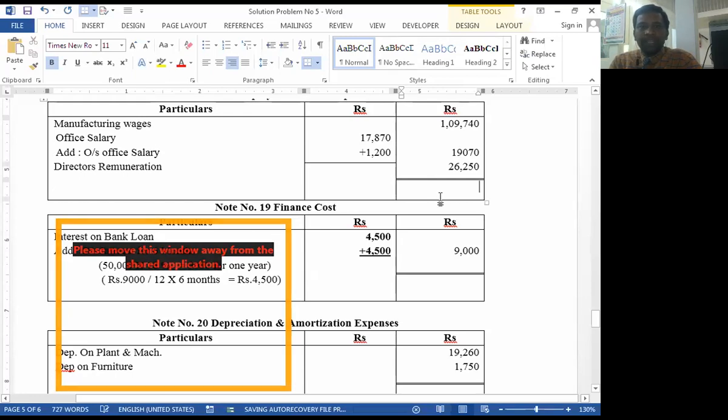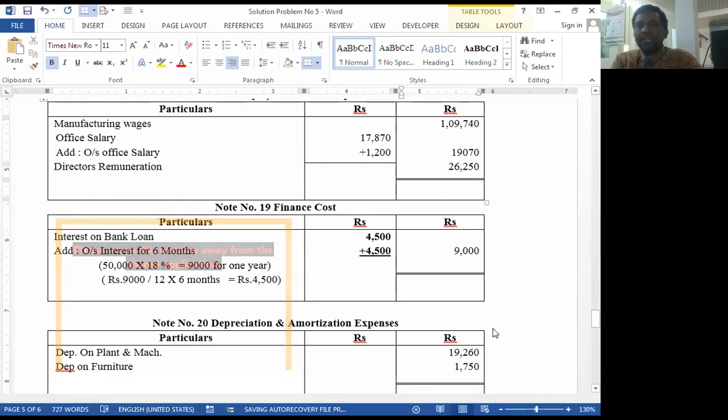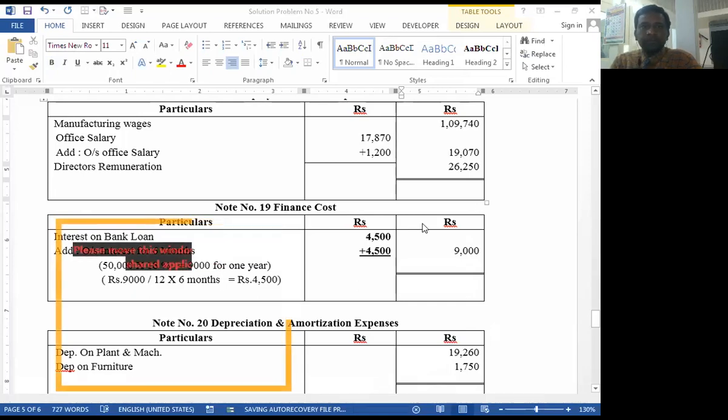Total of employee benefit expenses: 1,09,740 plus 19,070 plus 26,250. Okay, 1,55,060.